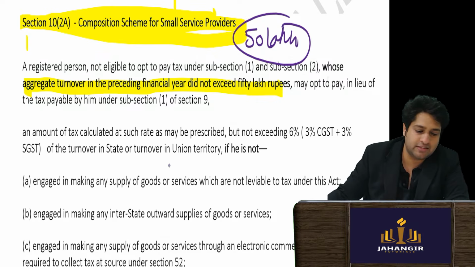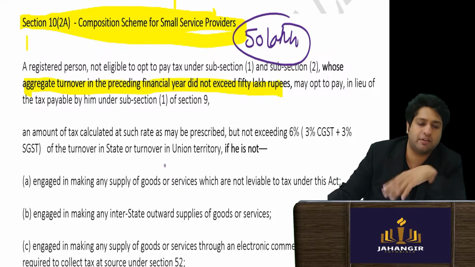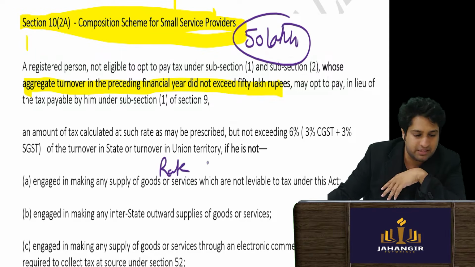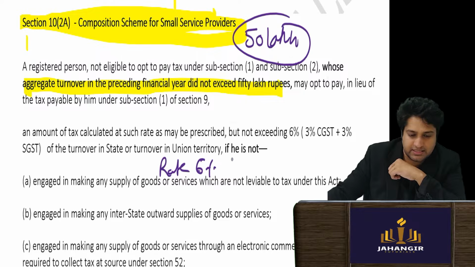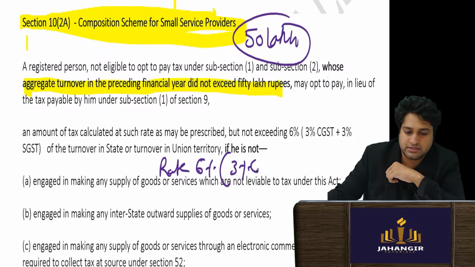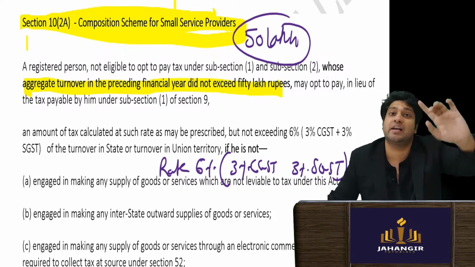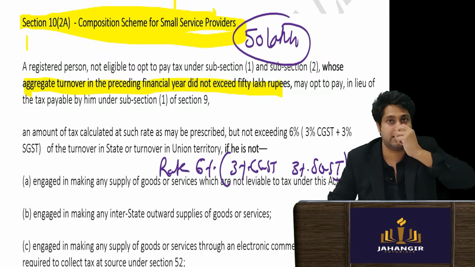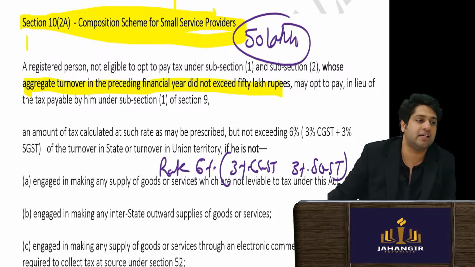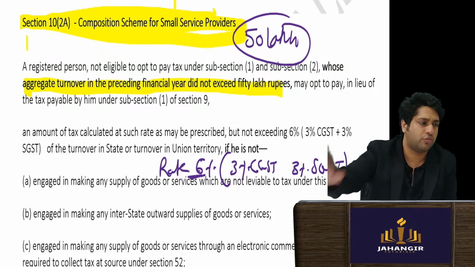If it is there, then they will offer composition. What is the rate for them? The rate prescribed is 6%, that is 3% CGST and 3% SGST. Like how we had seen the rates above for goods, 1%, etc. Here the rate is 6%, 3% each of CGST and SGST. This is the rate that they have to pay on their turnover.